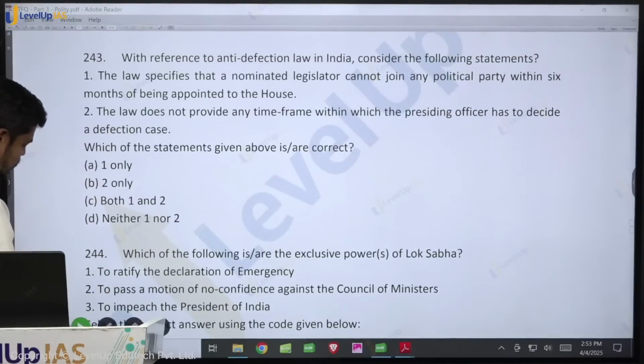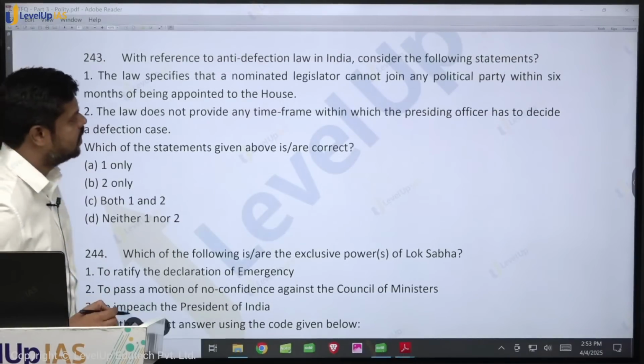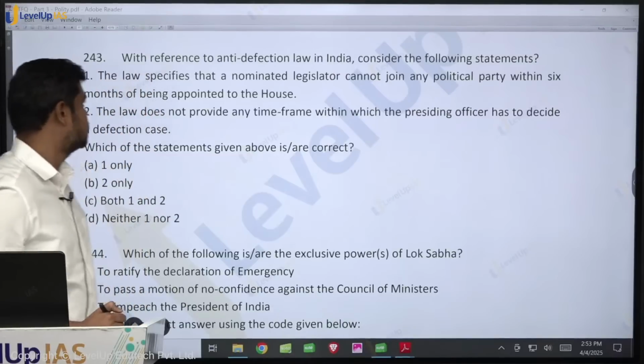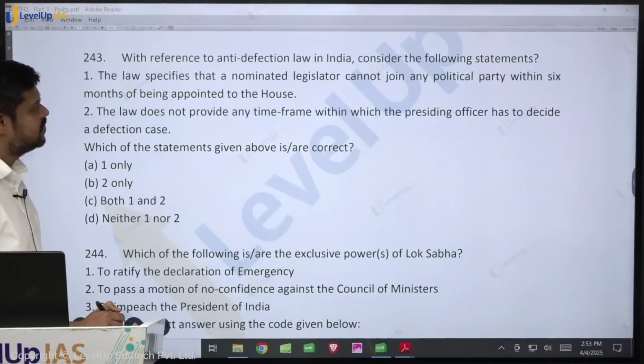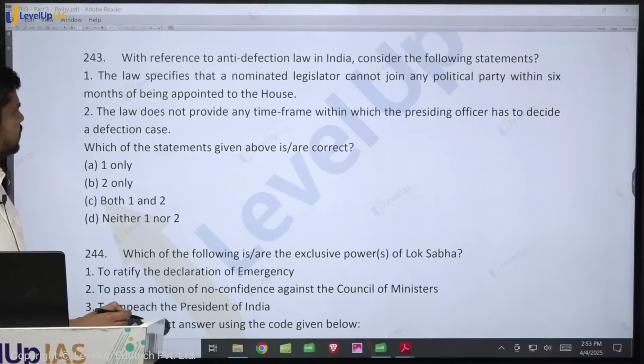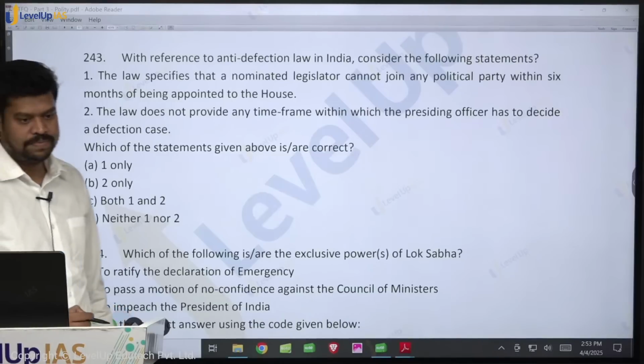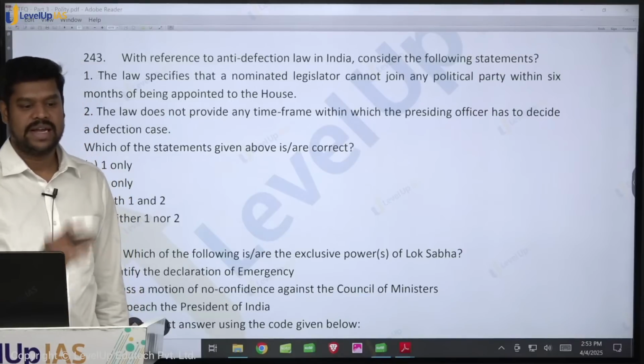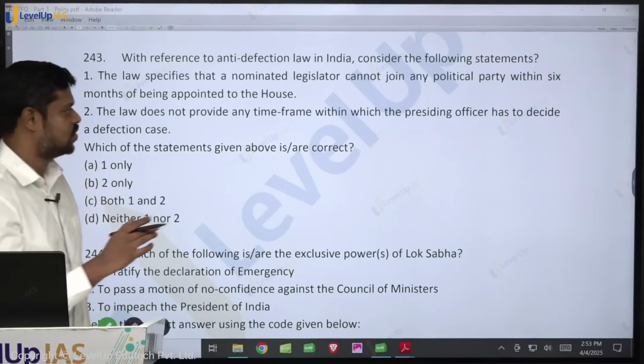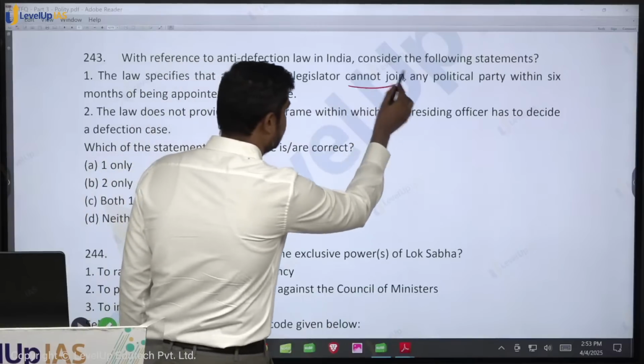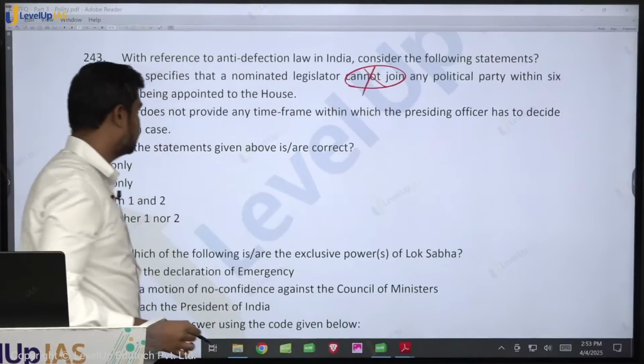With reference to the anti-defection law in India, consider the following statements. Statement 1, the law specifies that a nominated legislator cannot join any political party within 6 months after being appointed to the House. Is it true? A nominated legislator can join within 6 months. So to say he cannot join is wrong. He can join it.